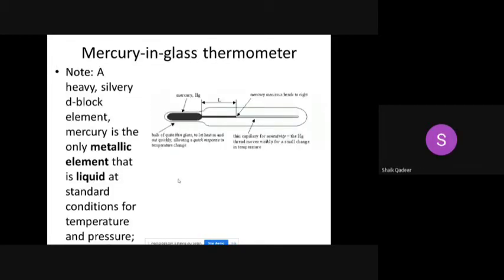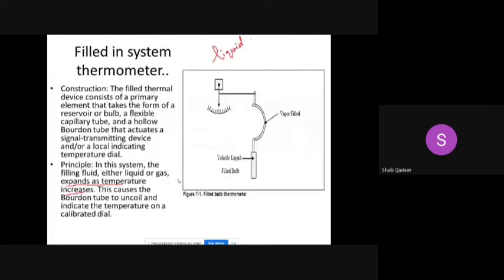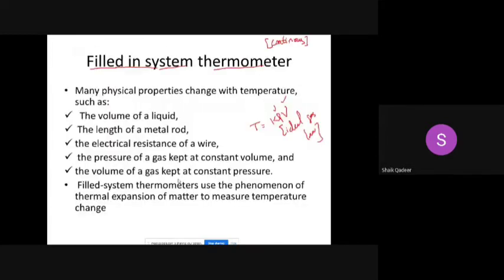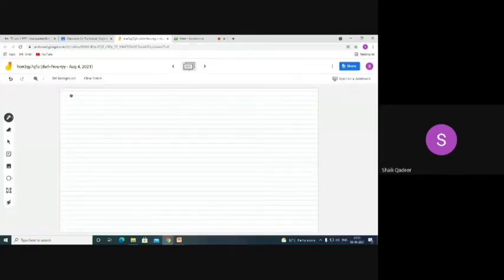Now we'll go to the next topic called electrical type temperature sensors.